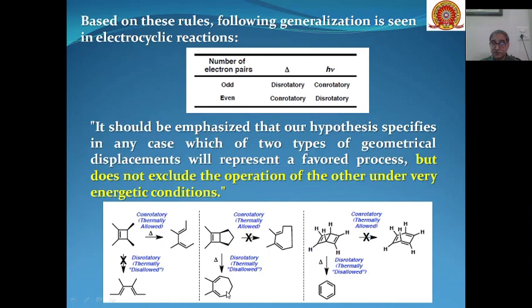This is disrotatory motion. Conrotatory motion, this is not allowed. Then similarly, conrotatory motion, this is not allowed. Disrotatory motion, this is allowed.